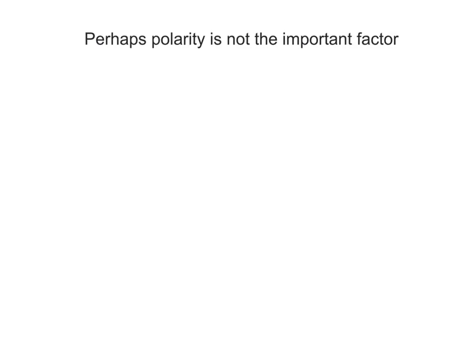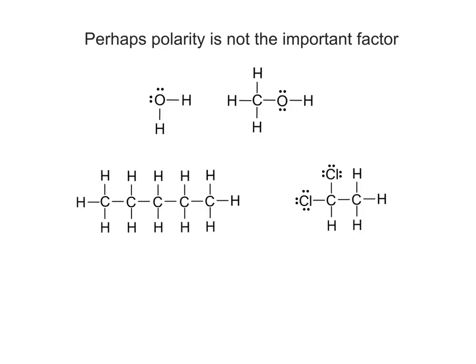Let's look at the Lewis structures of the liquids that did dissolve in one another. Not only are water and methanol polar molecules, they are both capable of forming hydrogen bonds. While dichloroethane is a polar molecule, neither pentane nor dichloroethane are capable of forming hydrogen bonds.